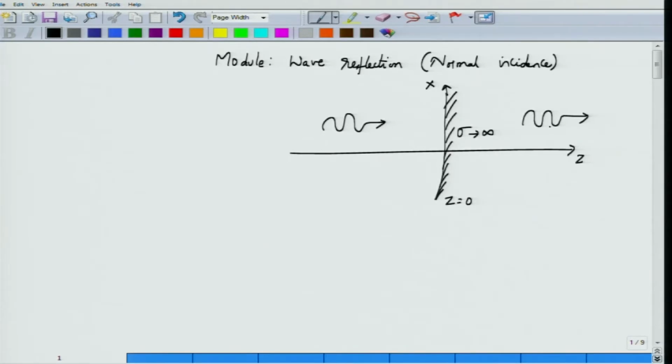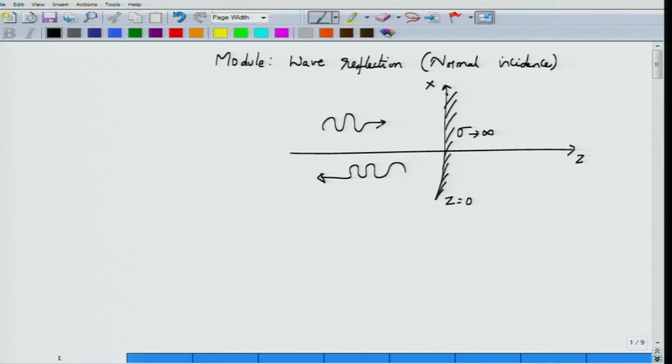We have shown in previous modules, when we discussed electrostatics, that you cannot have electric fields, whether static or dynamic, inside a conductor. So there won't be any wave inside the conductor, but rather the entire wave must be reflected off the conducting surface.